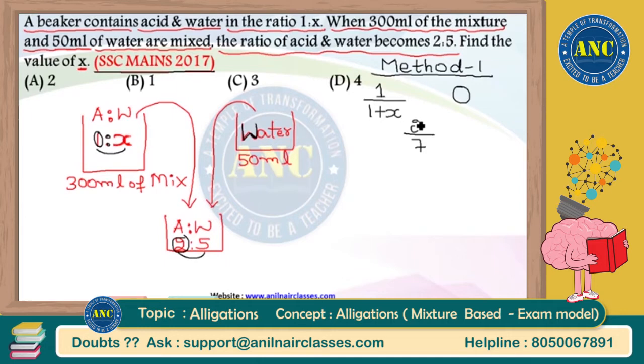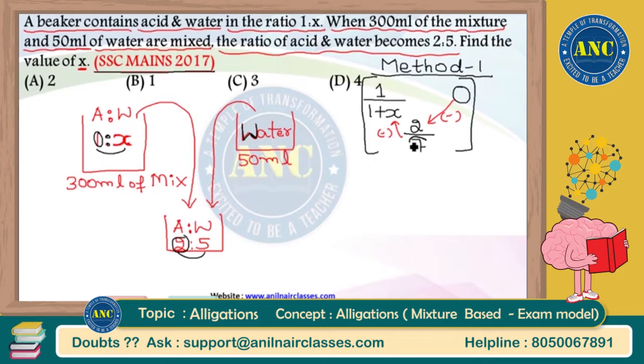Now, can I say that if I alligate it, Q1 by Q2 is nothing but equal to 0 minus 2 by 7, divided by 2 by 7 minus 1 divided by 1 plus x. But before doing all these things, what we actually know is we do not want to work with fractions. Even if I want to simplify the fractions in this example, I might not be able to simplify the entire thing, but let me try to simplify as much as possible.